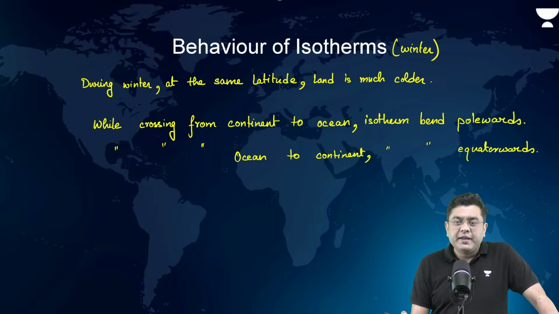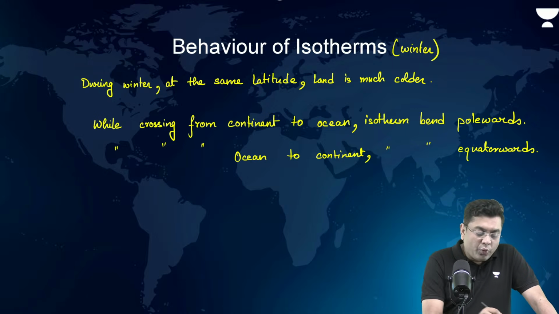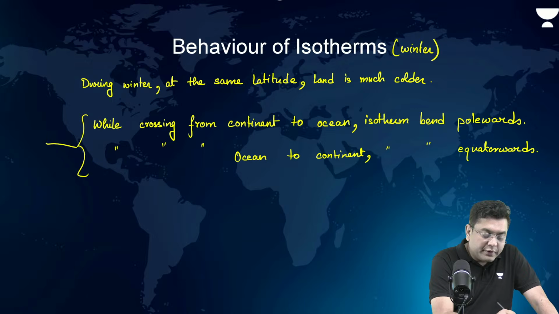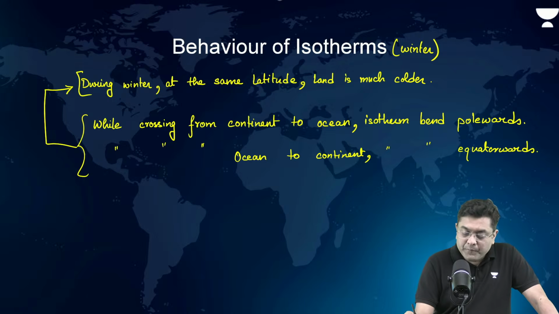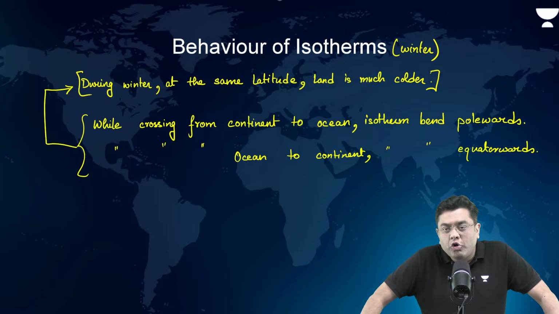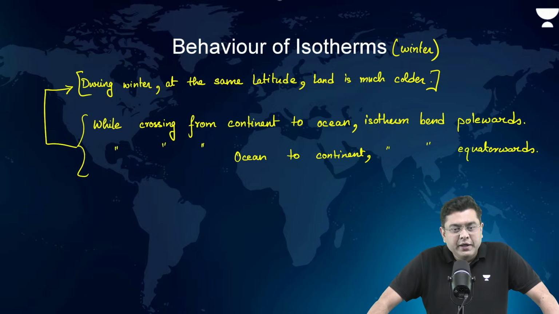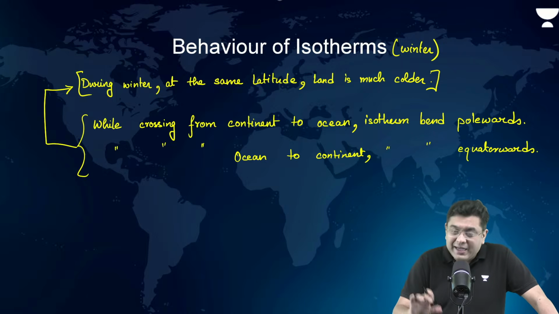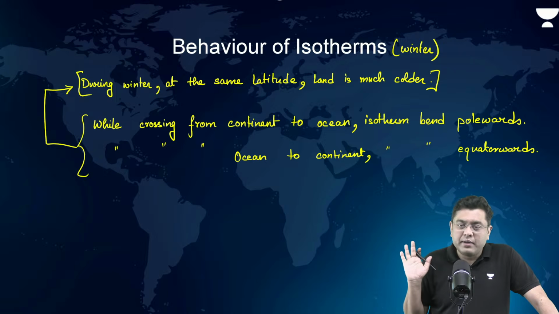Isn't it? That is basically why. Why does this happen? Because of this phenomenon. Land is much colder and water is comparatively warmer. Okay. Based on this, in consecutive years 2023 and 2024, you had the prelims question asked directly from this particular conclusion of ours.